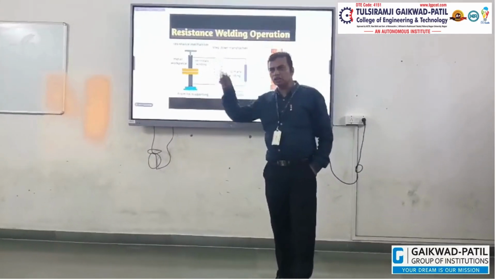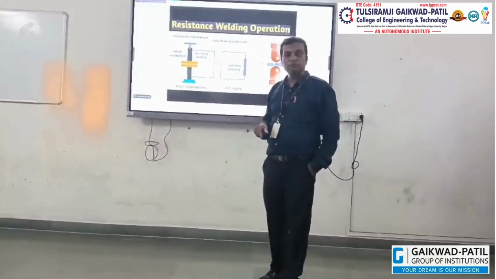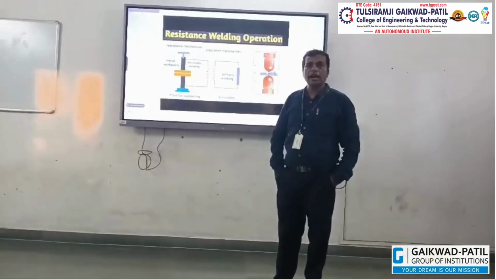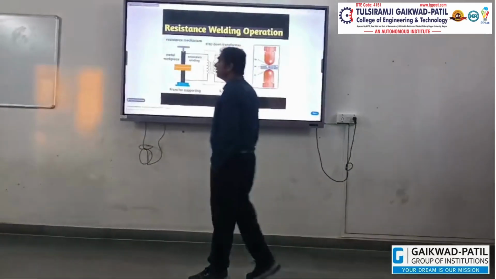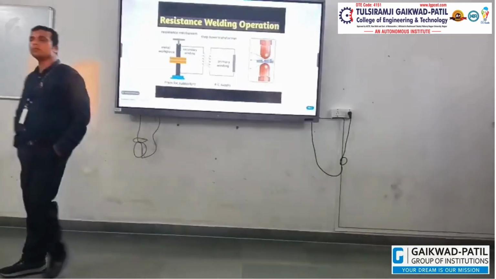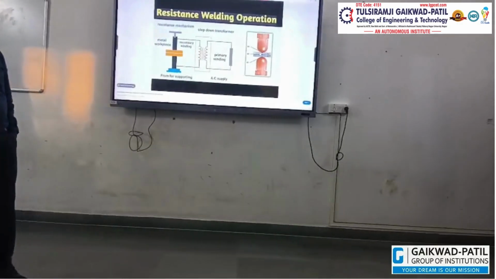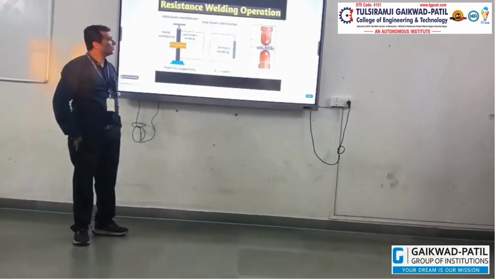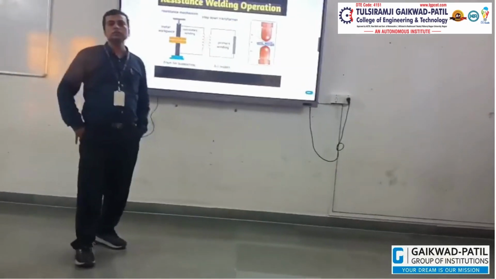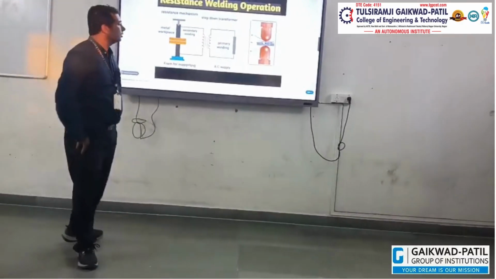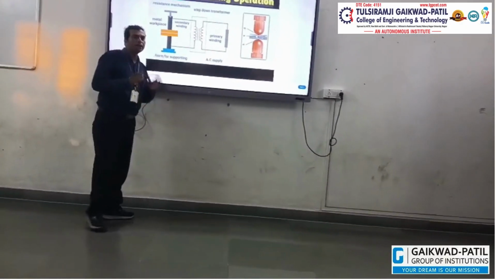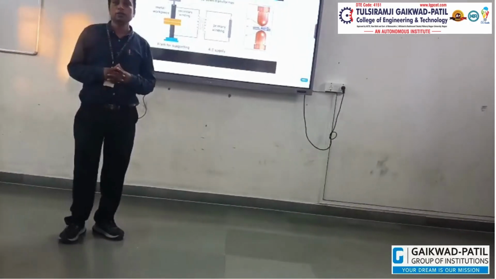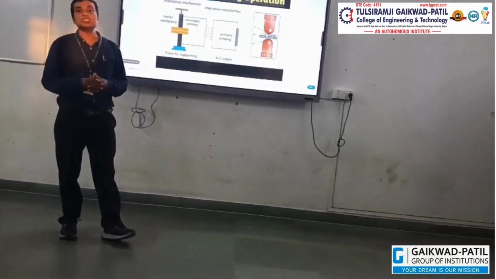So H is equal to I squared R T. R is the addition of all resistances, and T means time in seconds, how long the current is passed. Okay, so we can find this out with the help of such a formula.